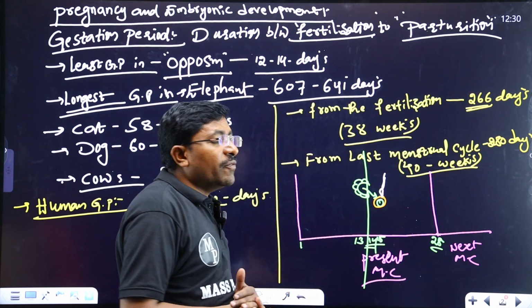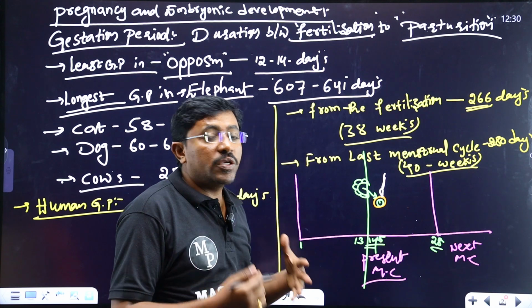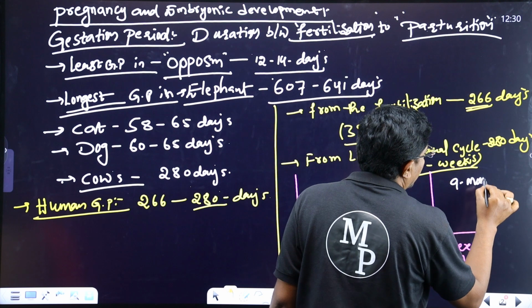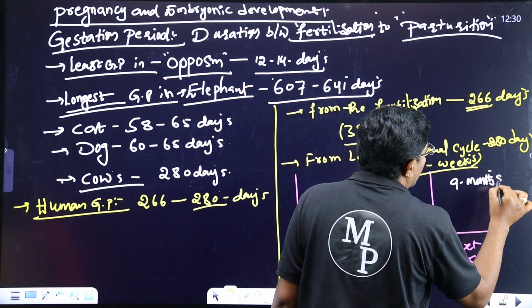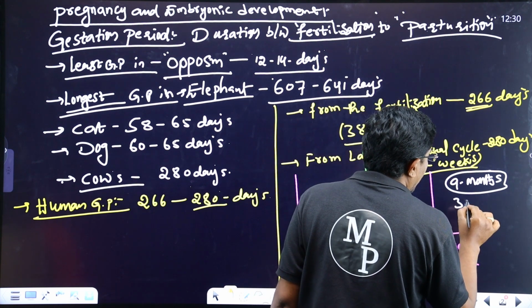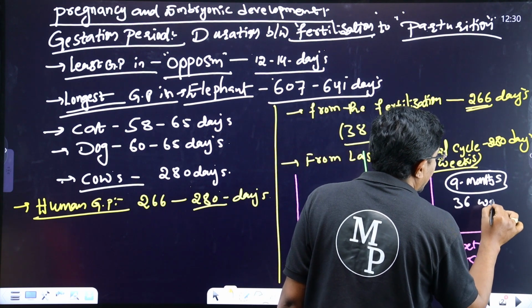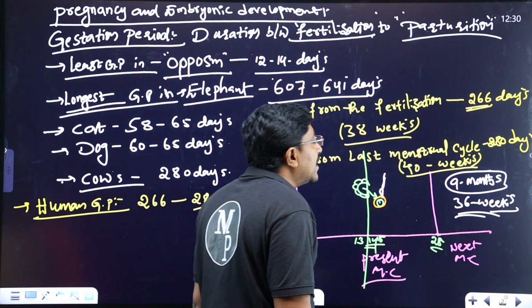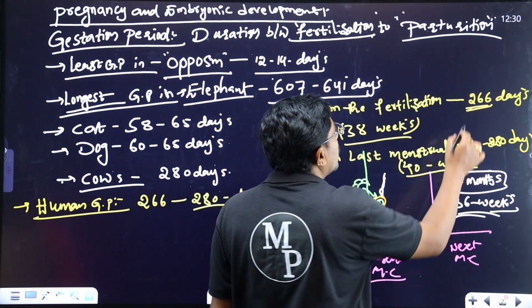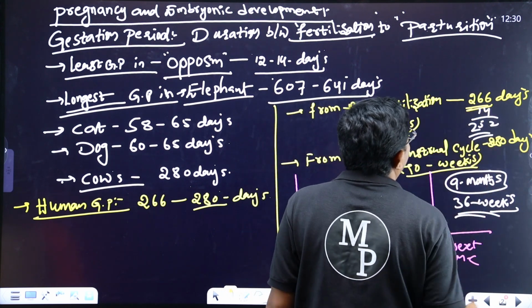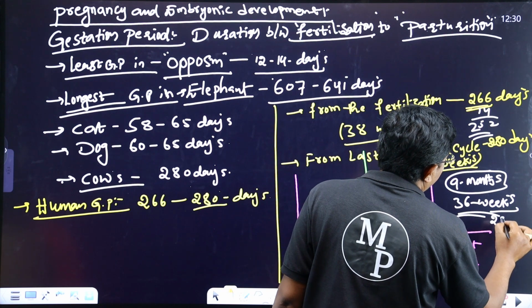Actually, the average gestation period in a human being is generally called 9 months. 9 months means approximately 36 weeks only. 36 weeks minus 14, average 252 days.